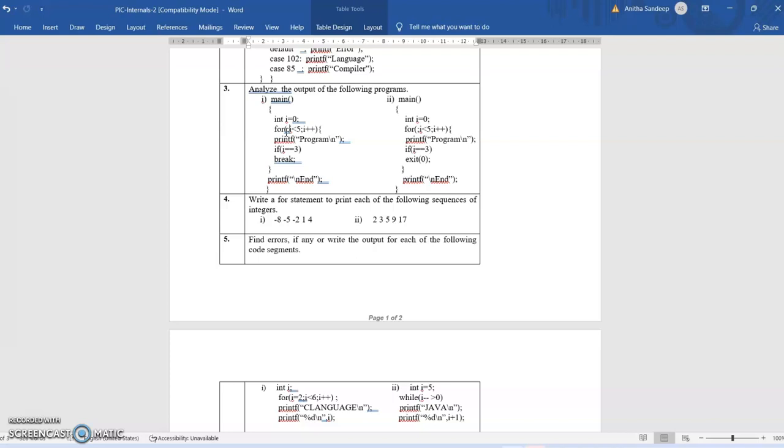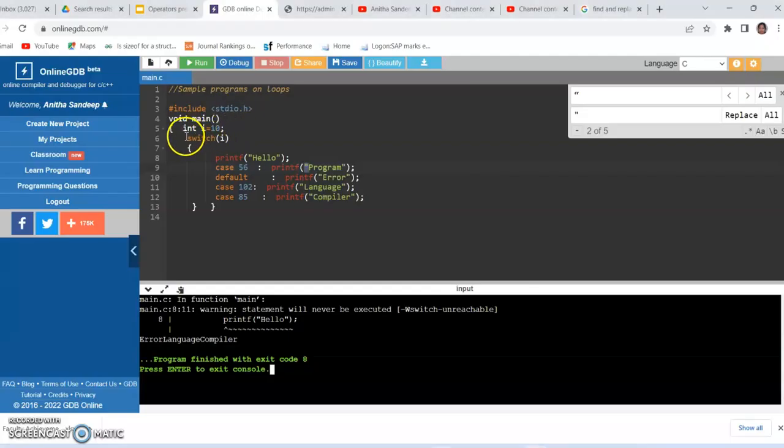So when I is 0, once program is printed, when I is 1, once program is printed, when I is 2, again program is printed, and when I becomes 3, it is still less than 5, so it prints program again, and I is equal to 3, then it terminates. So program will be printed 4 times, and after the for loop terminates it prints end. So you will be getting program printed 4 times, and end will be displayed. Let us type this code and execute.